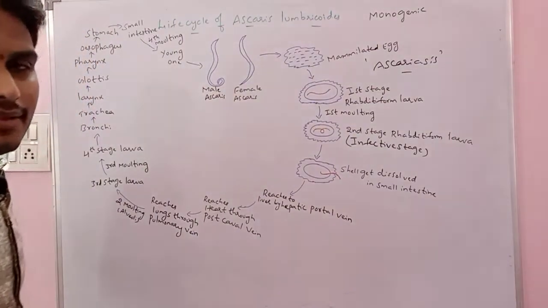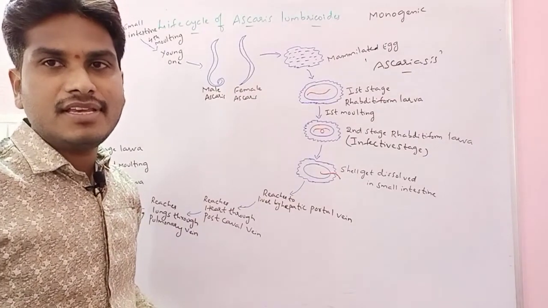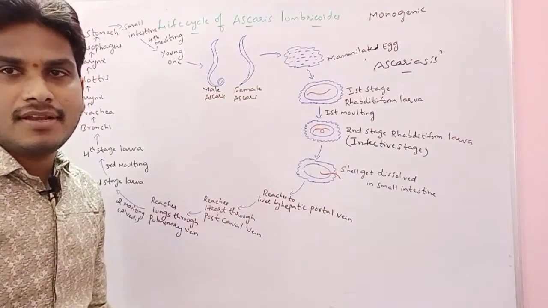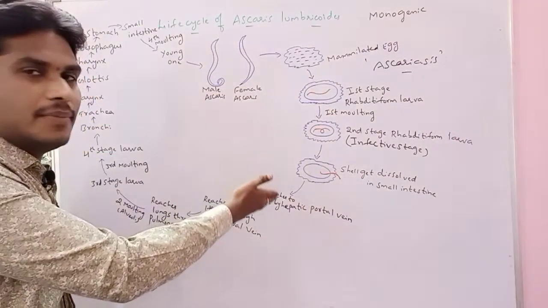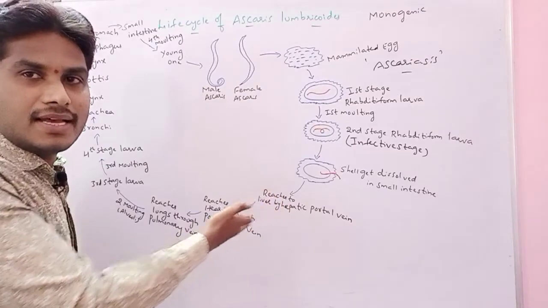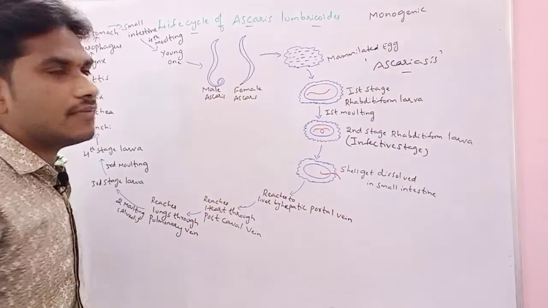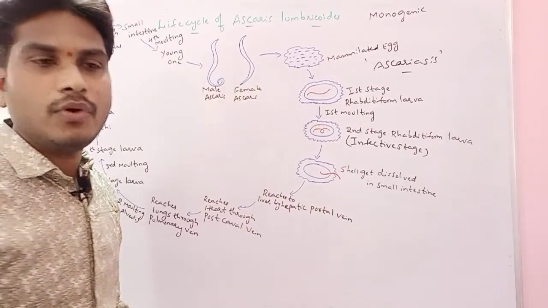Then, the prophylaxis here. What prophylaxis do we see for ascariasis, how can we prevent the ascariasis disease here? The prophylaxis is similar to Entamoeba histolytica. By contaminated food and water we get ascariasis, as our body gets the second stage rhabditiform larva. Then what is happening? We have to avoid the contaminated food and water. How are we avoiding it actually?